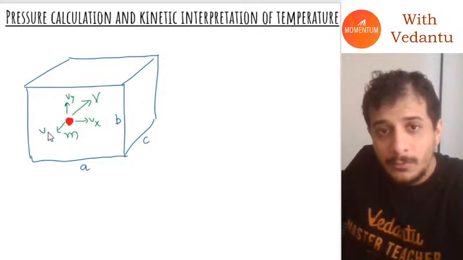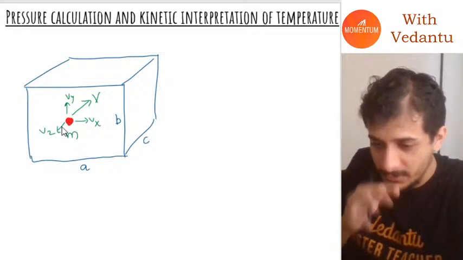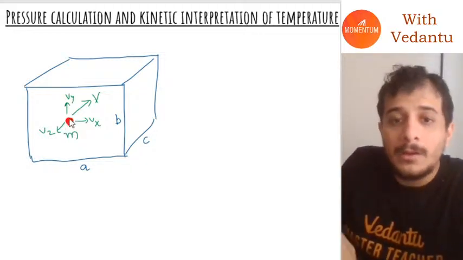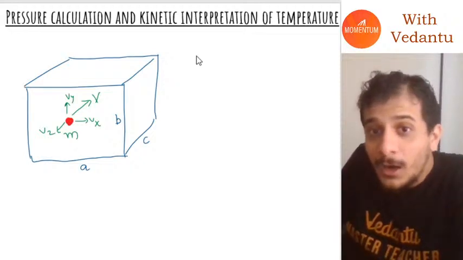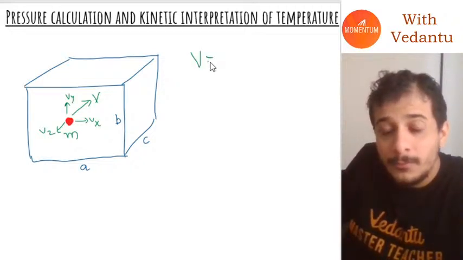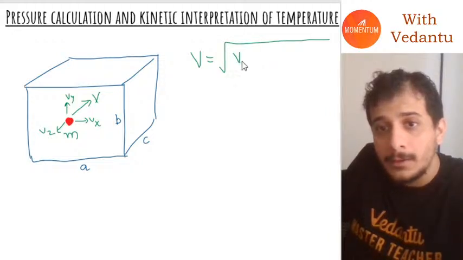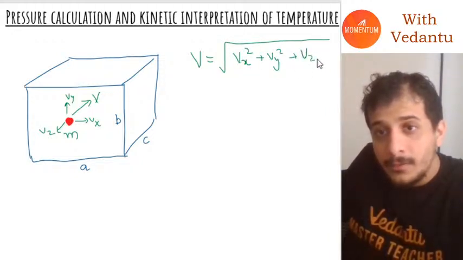Because the molecule is moving in 3D space, it will have velocity in all three directions. If I ask you the value of speed v, you can say it is the magnitude of the square root of Vx squared plus Vy squared plus Vz squared.